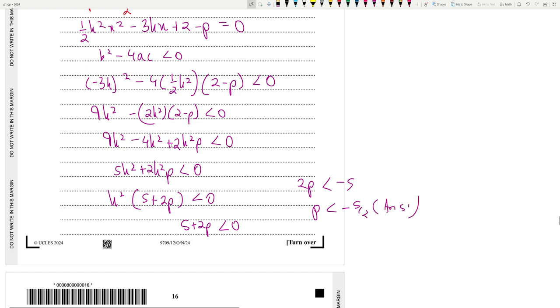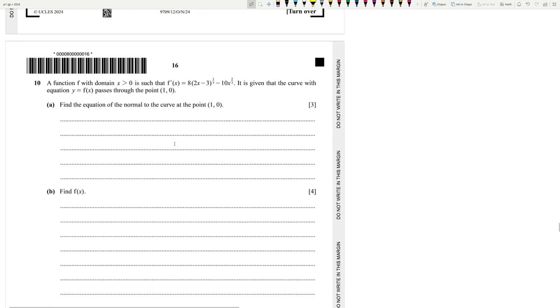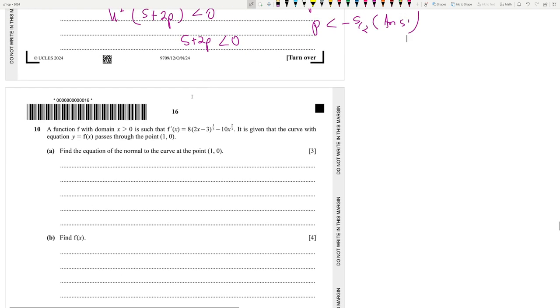Okay, that's it. Last one, number 10. The function f with domain x greater than 0 is such that f prime x is equal to this. It's given that the curve has equation this. Okay, find the equation of the normal to the curve at point 0.